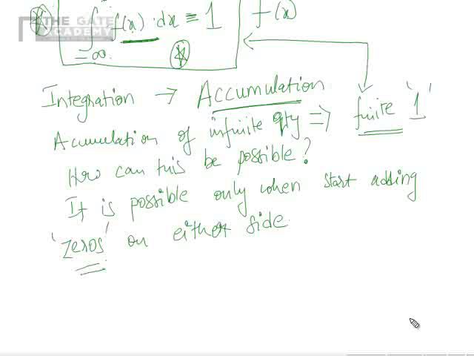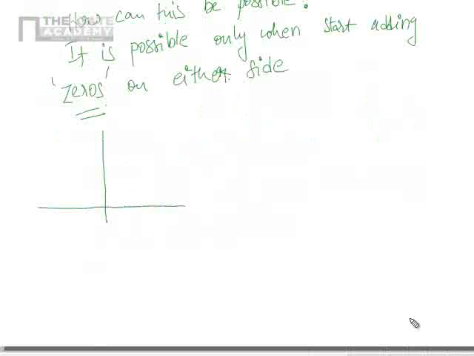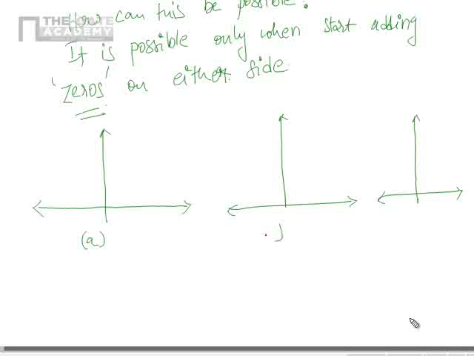Correct? That means what? Say for example, let me draw some graphs here. Hey, this was by the way important. This was asked once in GATE. Okay, so please pay attention. See, let me take three cases, case A, case B and case C. Now I am going to integrate it from minus infinity to infinity.